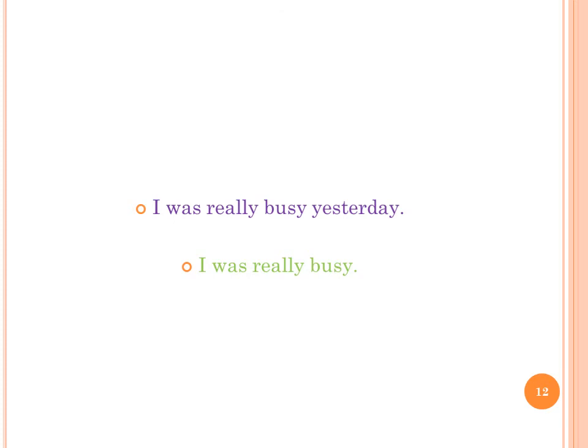I was really busy yesterday. I was really busy. In the second sentence, the time is not specified, but from the context the listener will understand when something happened in the past.